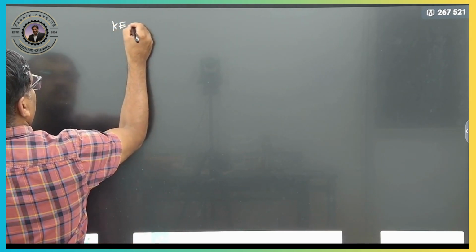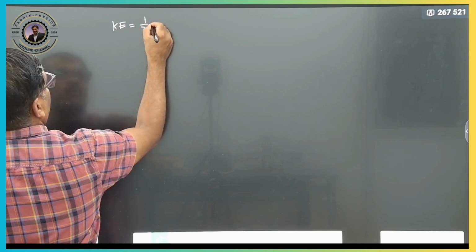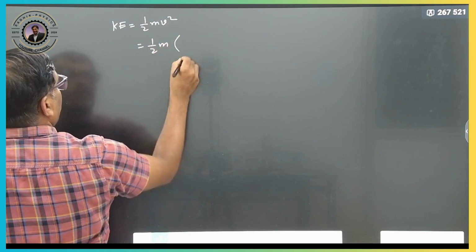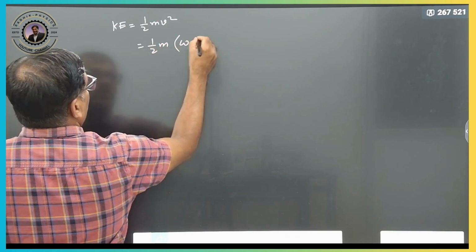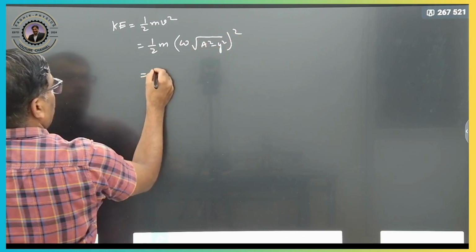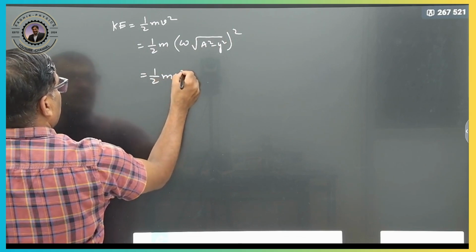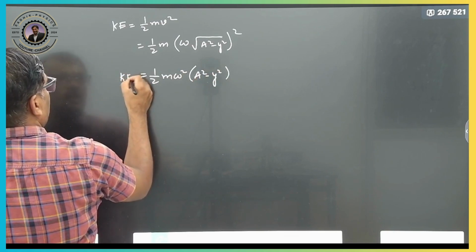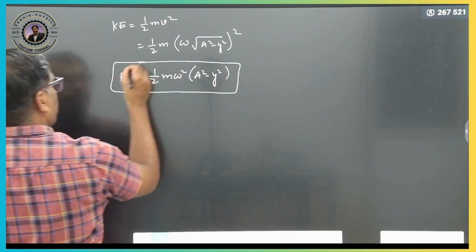Kinetic energy in terms of displacement. Therefore, half m into v square. So, half m, v value, omega into root of a square minus y square, whole square. Therefore, 1 by 2 m omega square, a square minus y square. This is your kinetic energy equation now.